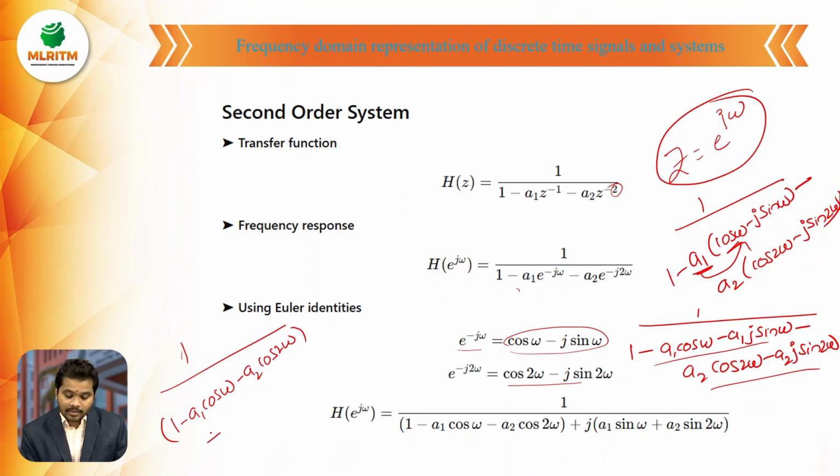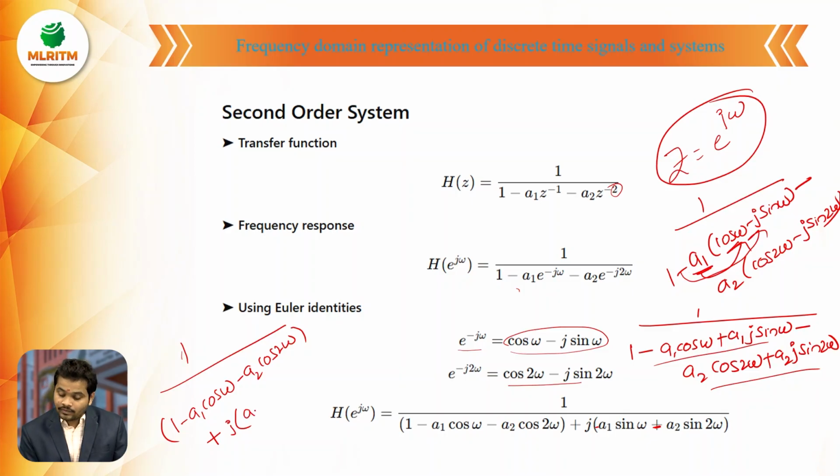Now the imaginary part: plus j into minus a1 sin omega. Sorry, here by multiplying with the minus 1 we get plus, so this one is also plus.